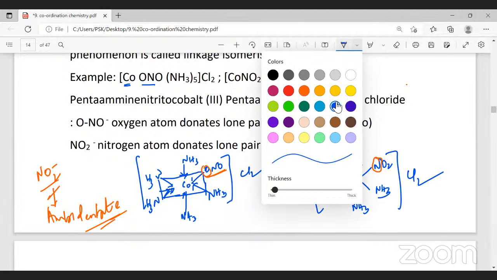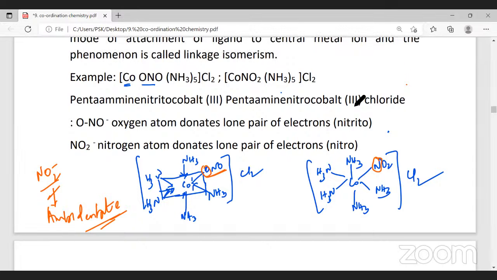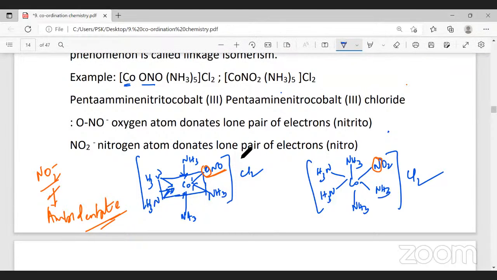What is this linkage isomerism now? Compounds having the same molecular formula, same structure, but differing in the mode of linkage to the central metal atom. Here it is linked through what? In this case, it is linked through oxygen. Here it is linked through nitrogen.